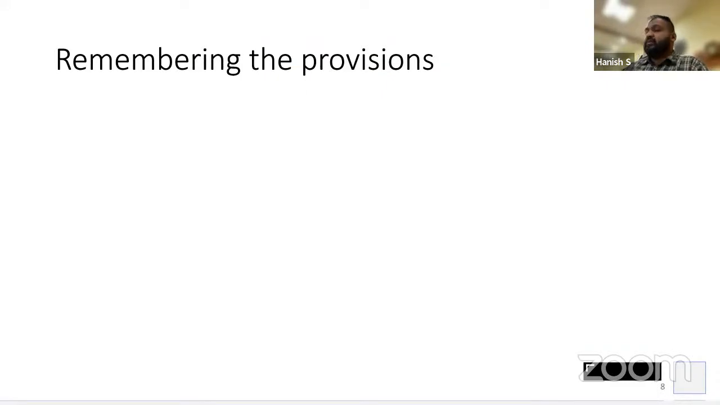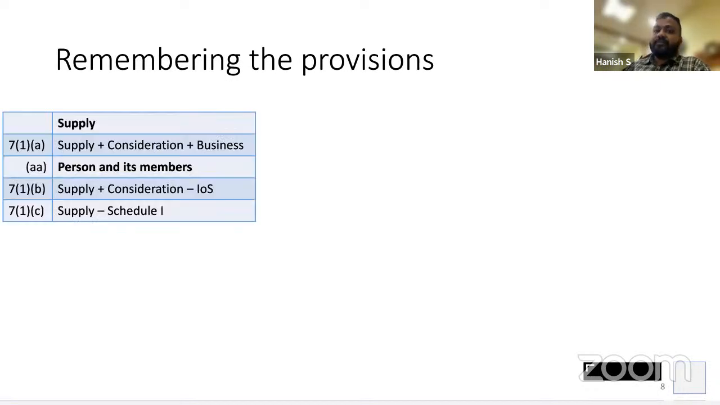How to remember the sections? Very, very important. First is section 7. What is section 7? Definition or meaning and scope of supply. 7.1a: all three conditions are required to be satisfied. Supply for consideration in the course of business. So 7.1a tells us that any form of supply for consideration in the course of business constitutes a supply.